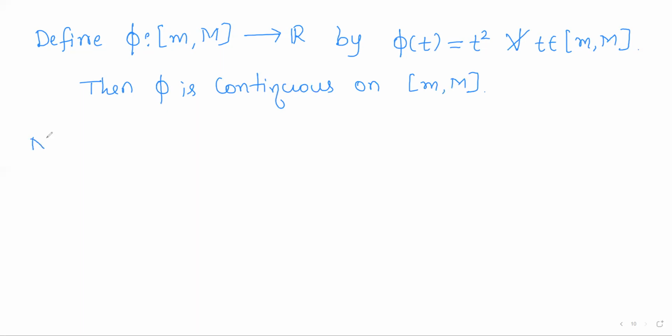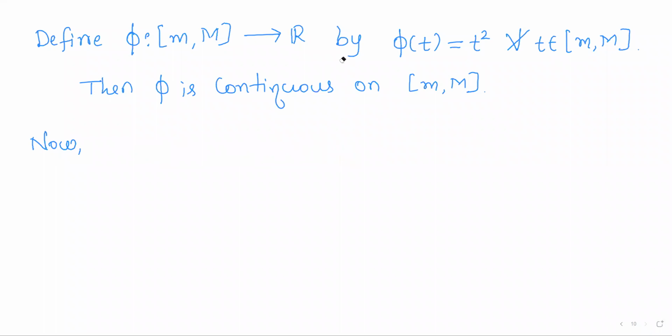Now f is a function from the closed interval [a, b] to [m, M]. So we can write it like this.